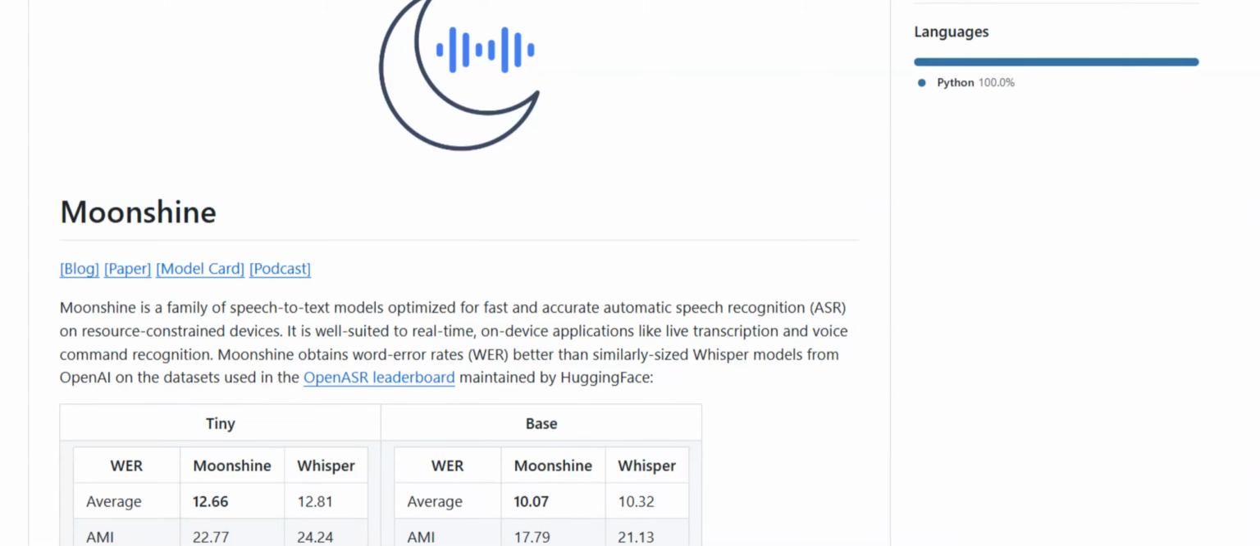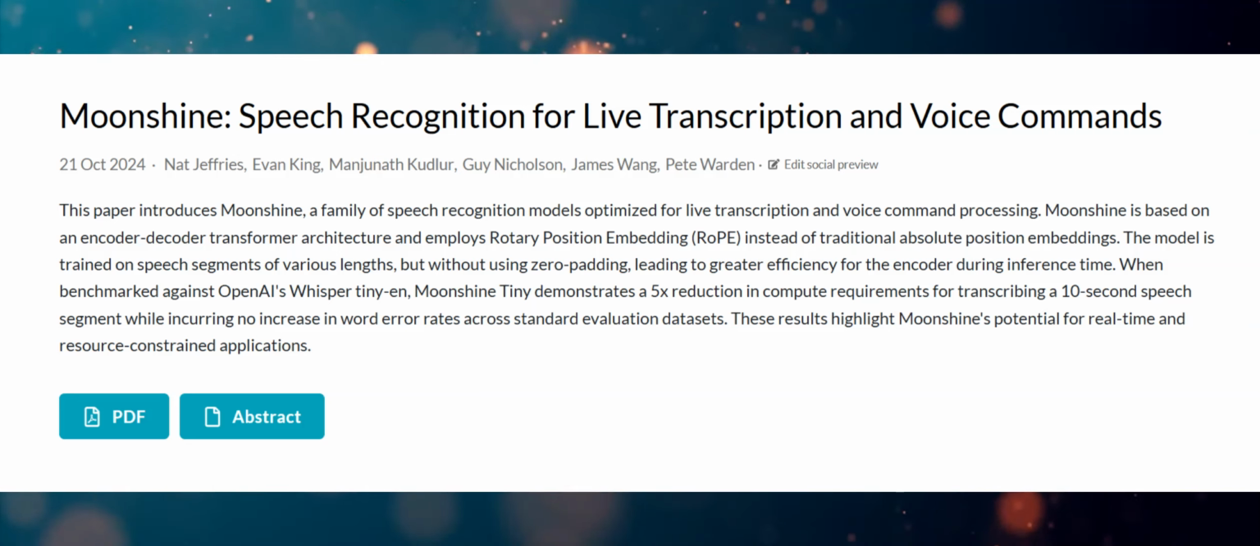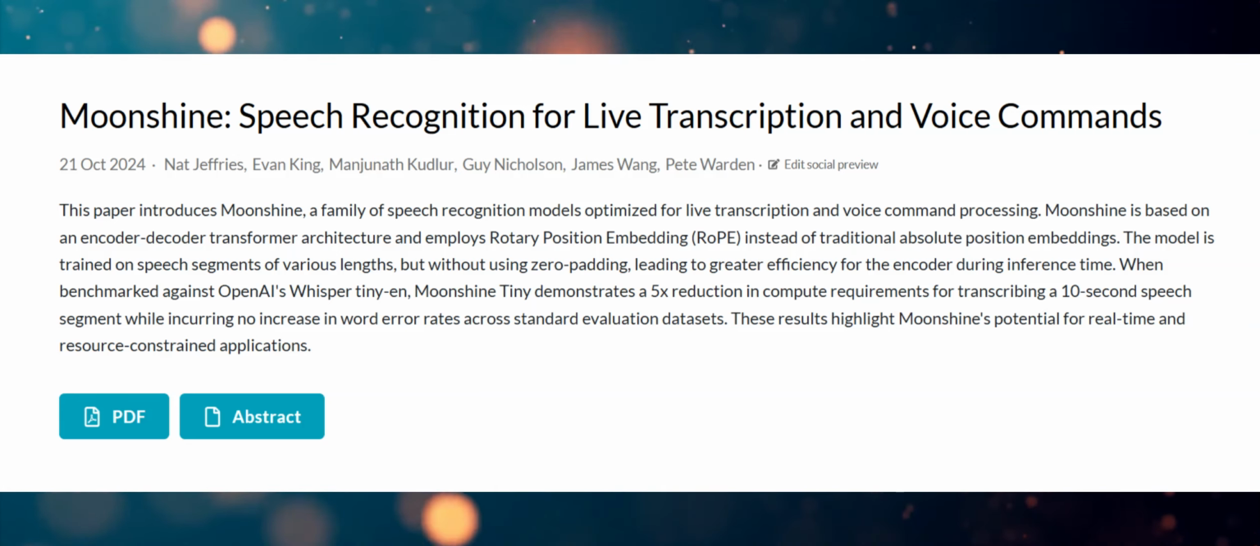Welcome to today's discussion. We'll be exploring a research paper titled Moonshine: Speech Recognition for Live Transcription and Voice Commands. This paper introduces a new family of speech recognition models designed for real-time applications on resource-constrained devices. What are the key challenges in developing speech recognition for such devices?